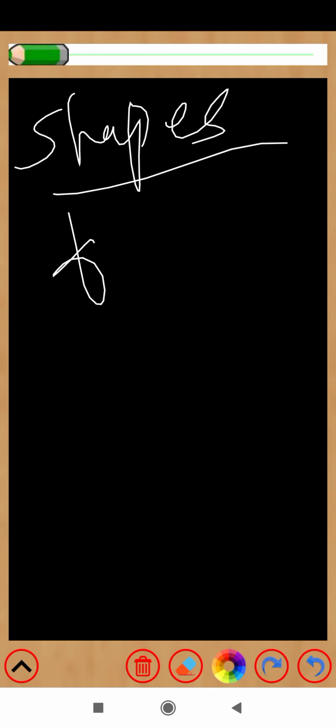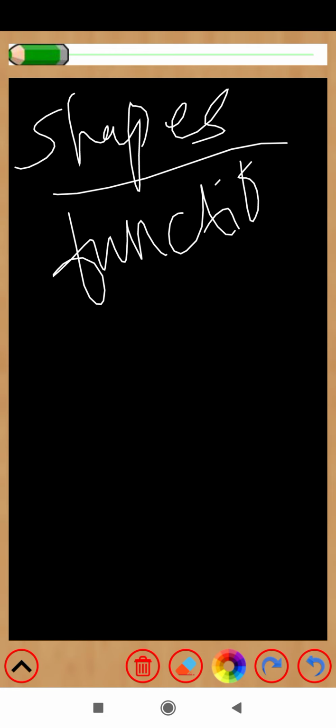Now even here the shape is very different, right? We discussed four shapes, but there are many different shapes, and the shapes and functions of prokaryotic cells are very much different.